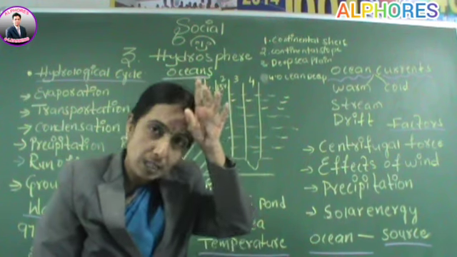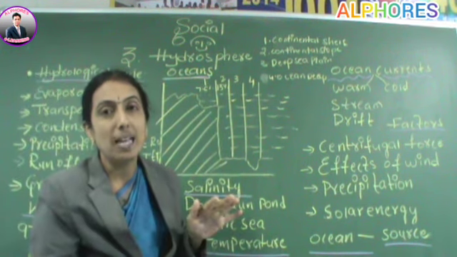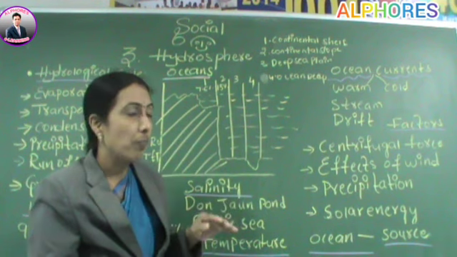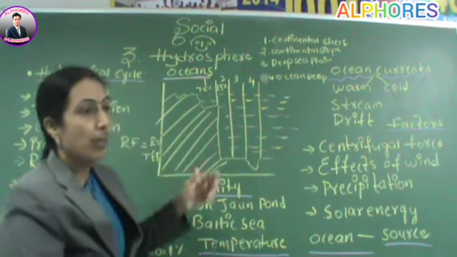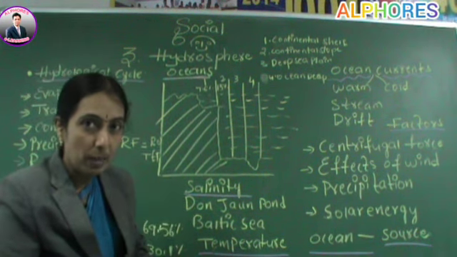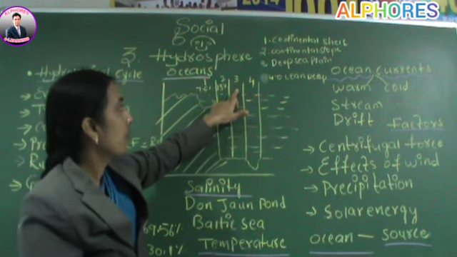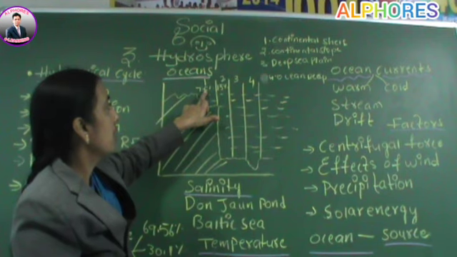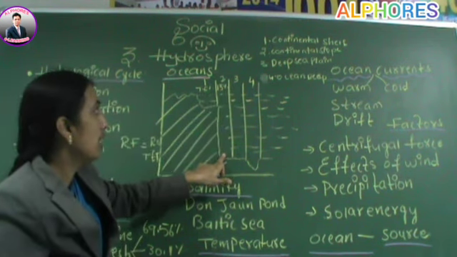What is the speciality? Submarine canyons, that is, steep valleys are present here. So what points do you have to remember in this continental slope? The ocean floor that is present between the continental shelf and the deep sea plain is called continental slope.